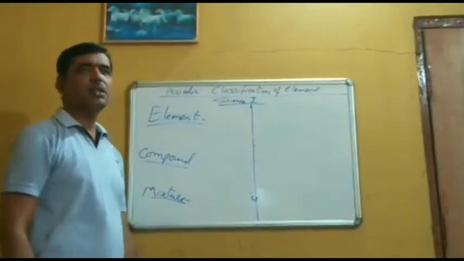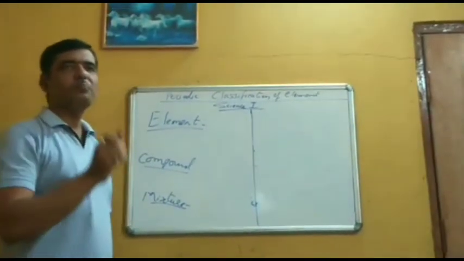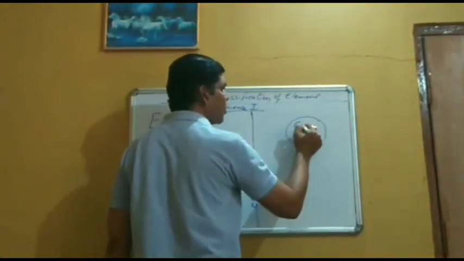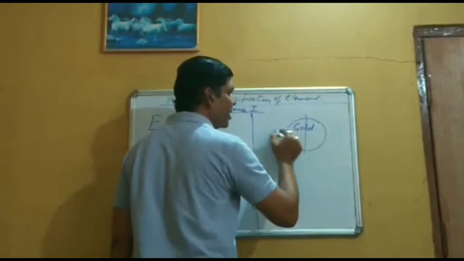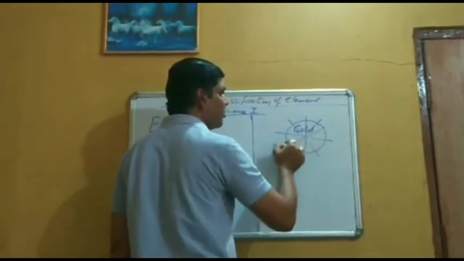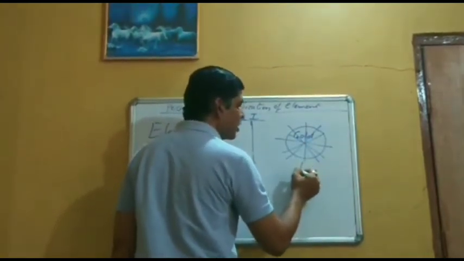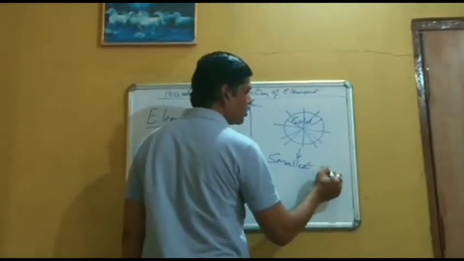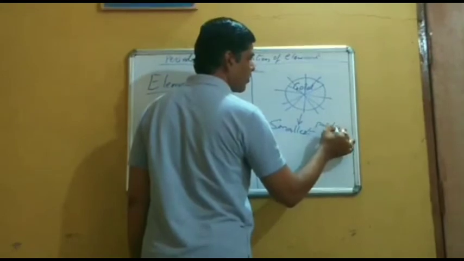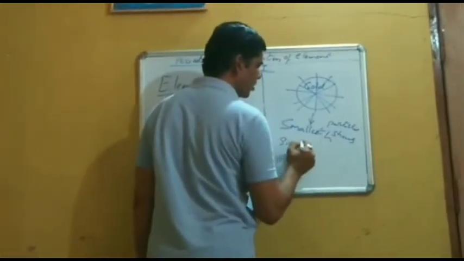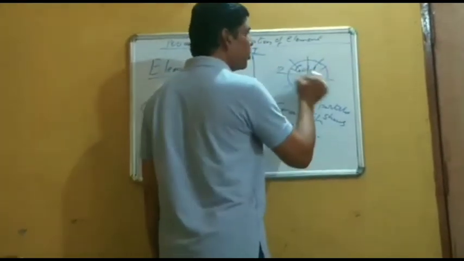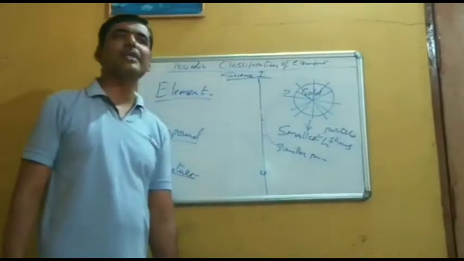Element is nothing but when we break down a particular matter. For example, this is a piece of gold. When we break down the piece of gold into several pieces, still the smallest particle shows the similar property, same as that of the original one, that is called an element.